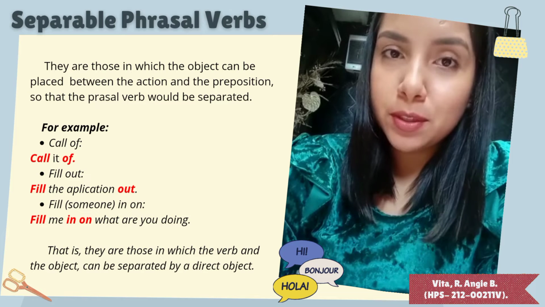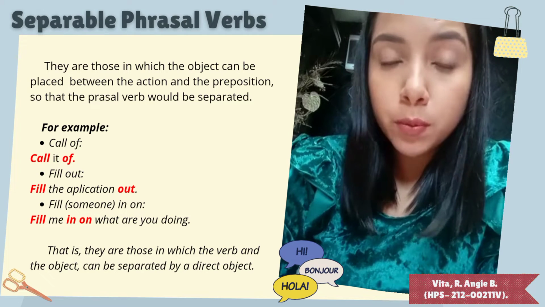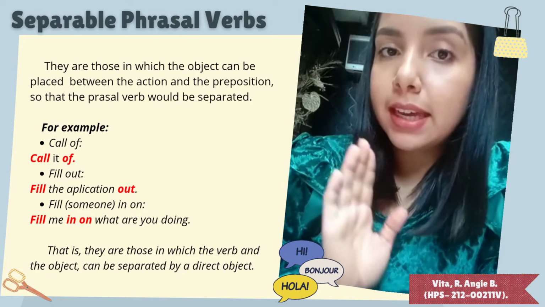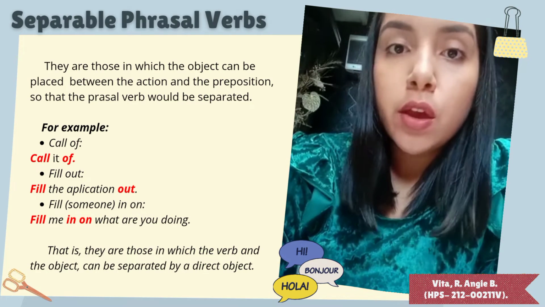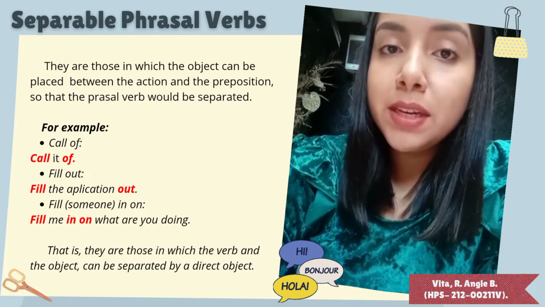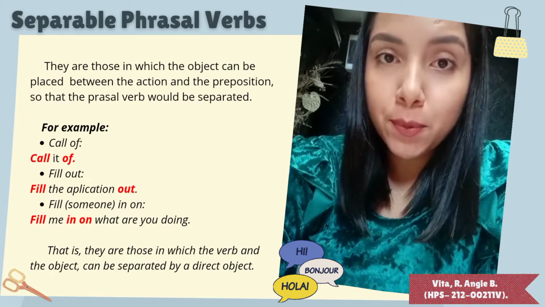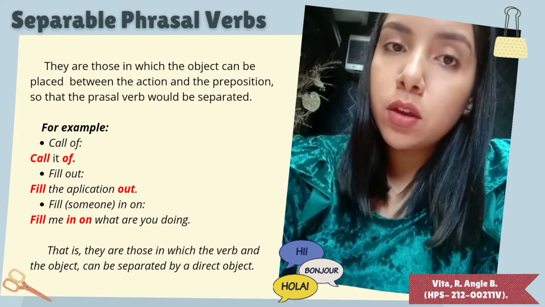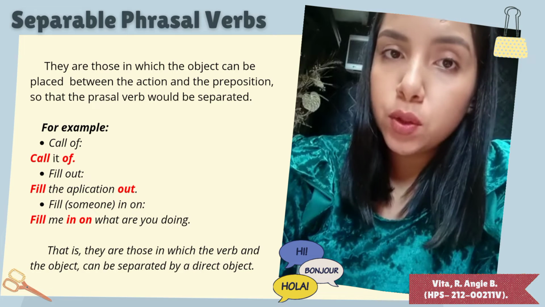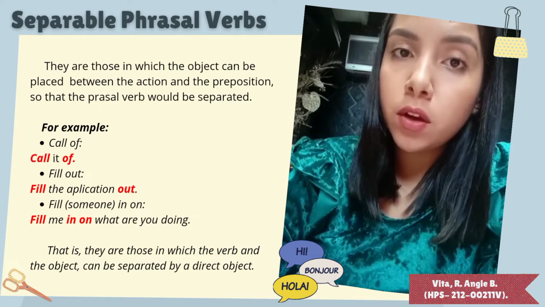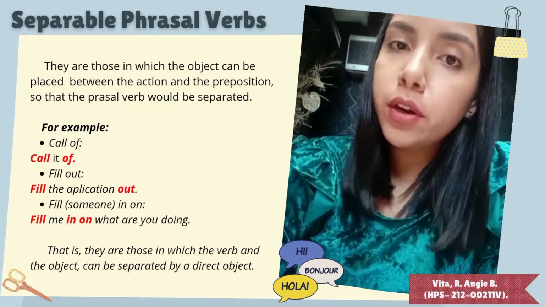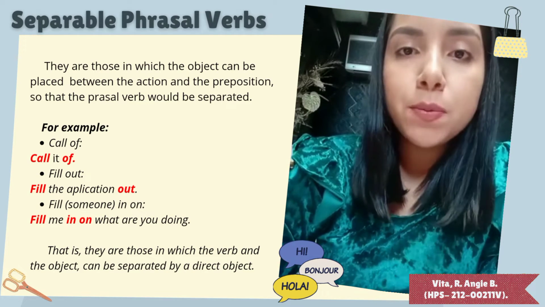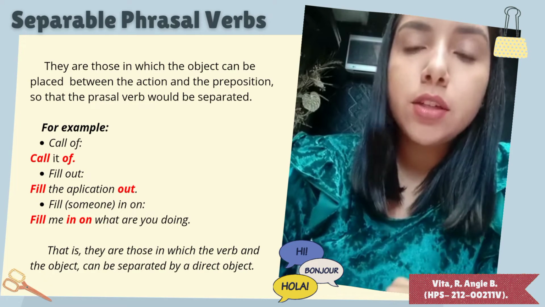Separable phrasal verbs are those in which the object can be separated or placed between the verb and the preposition. So the phrasal verb will be separated. For example, call off, call it off. Fill out, fill the application out. Fill someone in on. Fill me in on what you are doing. That is, they are those in which the verb and the particle can be separated by a direct object.